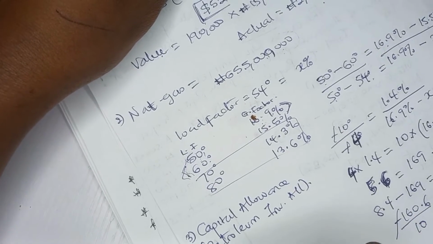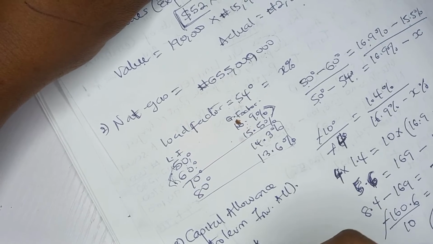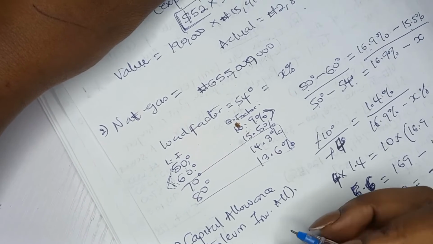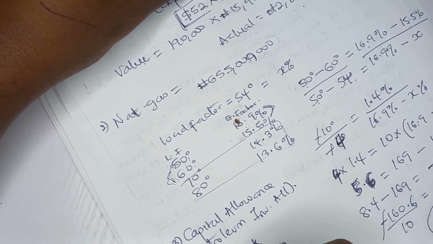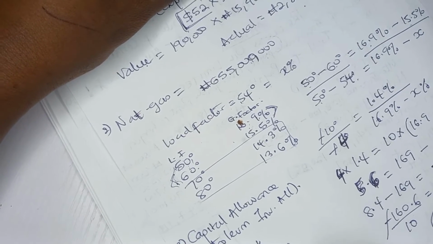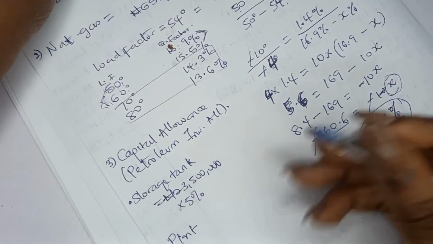And we are calculating for storage tank. The cost is how much? 23,500,000, and we have to charge 5%. Remember I said it when we were explaining 5%. That's the capital allowance. Then the other one is plant and equipment, the one that has 130 meters.